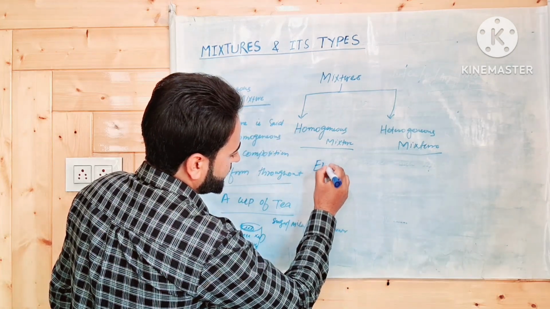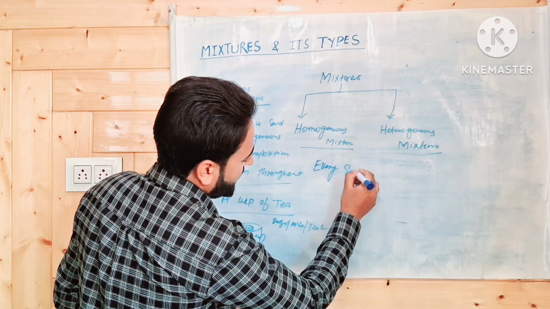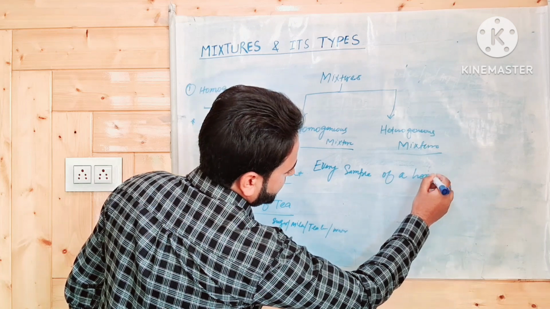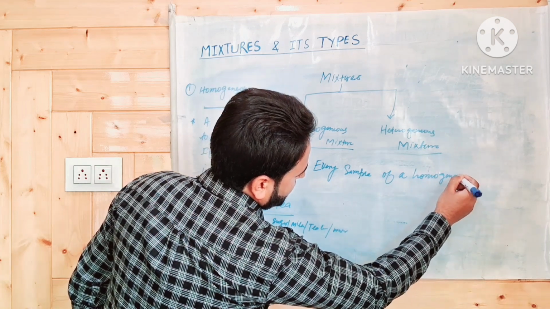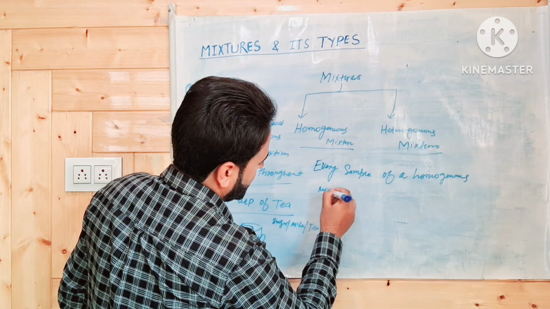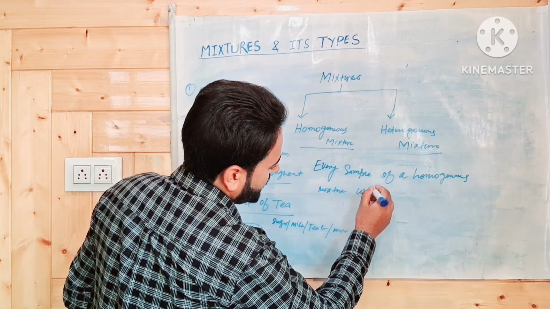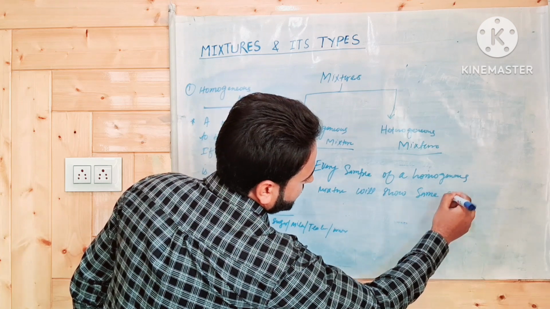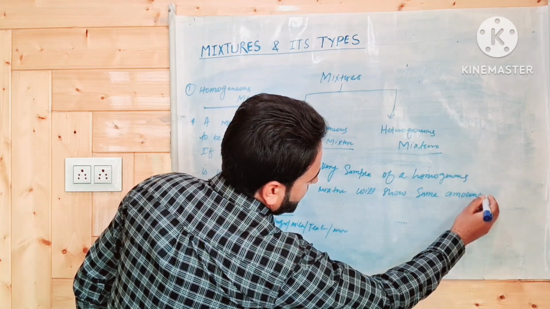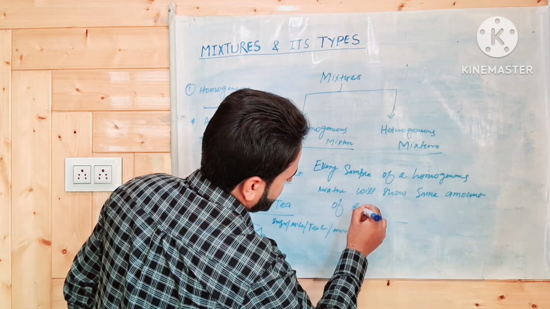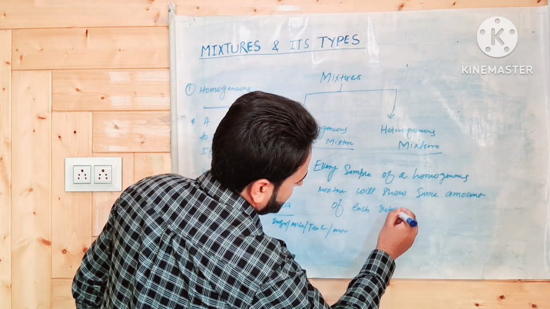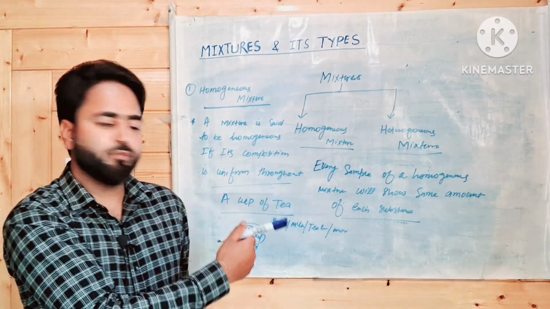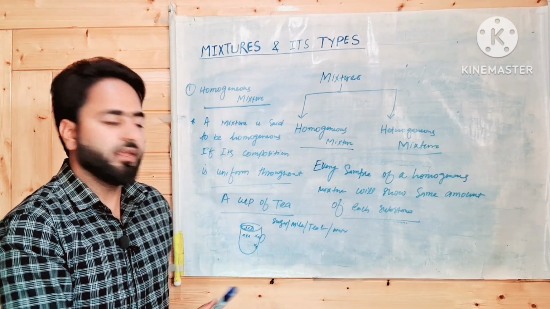Every sample of a homogeneous mixture will show the same amount of each substance. हर एक सैंपल में सेम अमाउंट ऑफ each substance होगा.